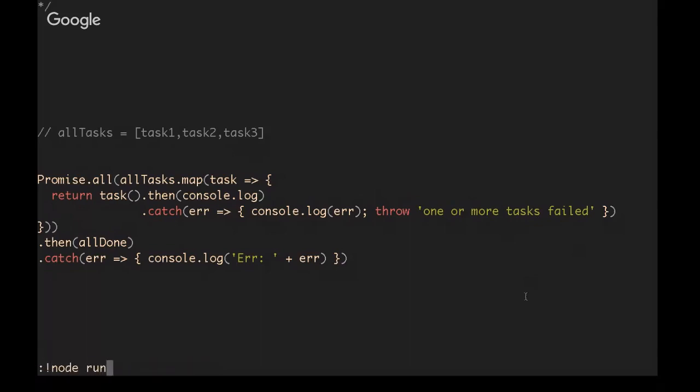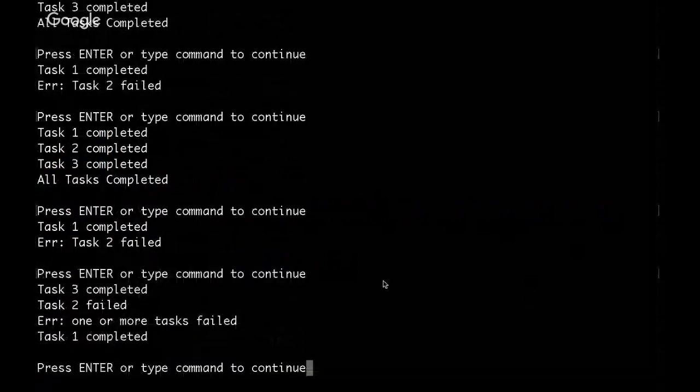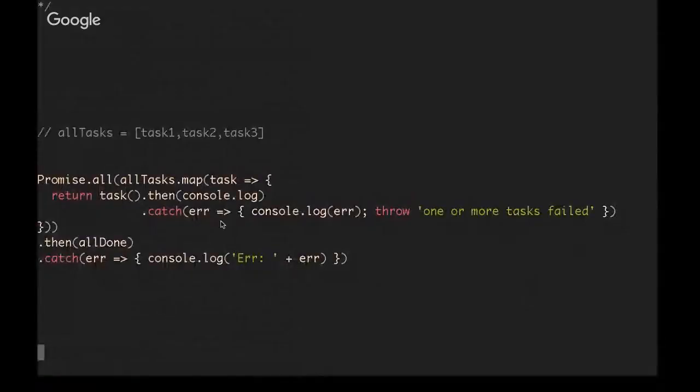Okay, so if I run this with all successful functions, actually I think I must have left it failed, yes. So apparently we're gonna look at the failed code first. And since task 3, remember, is the fastest, it completes first. Task 2 fails, and so we see a log of task 2 failed, and then the general log of one or more tasks failed, but task 1 still gets to run because they're independent and we wanted them to still run. So what's actually happening?